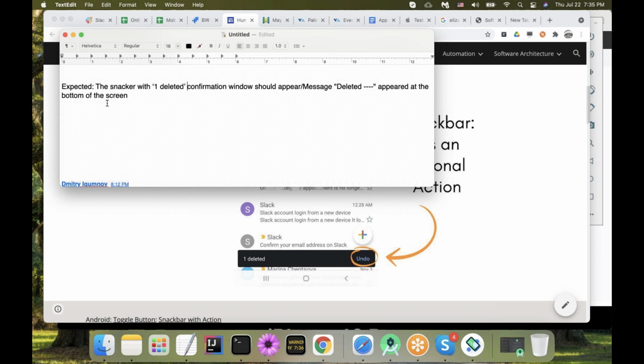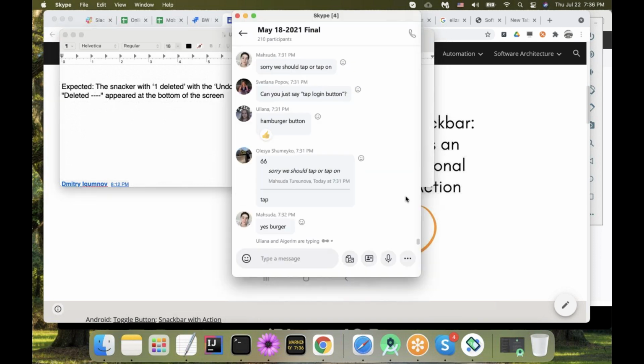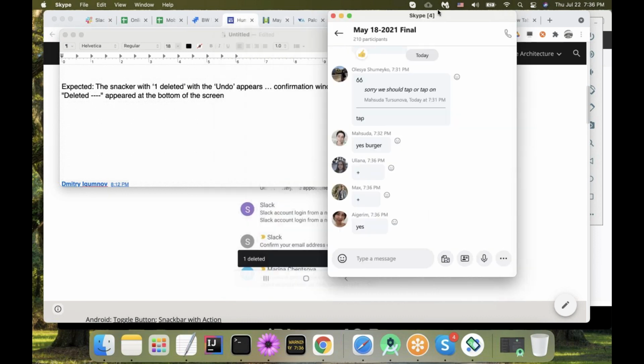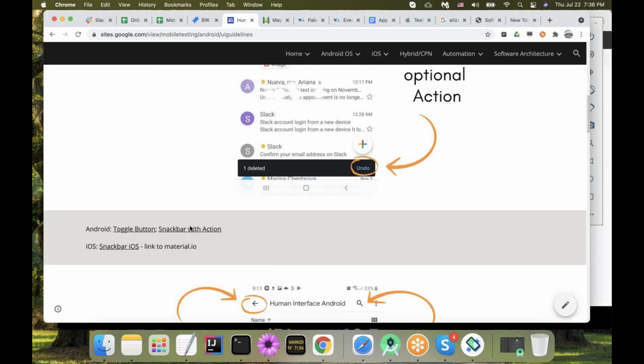So I want to be specific here. And then I'm going to say with the undo button, right? Because I want to have an undo button. Without the undo button, I will not be able to undo this action. And then we can say appears at the bottom of the screen, and so on. Does it make sense? Yes, Burger. Makes sense. And then let's go to the next section.